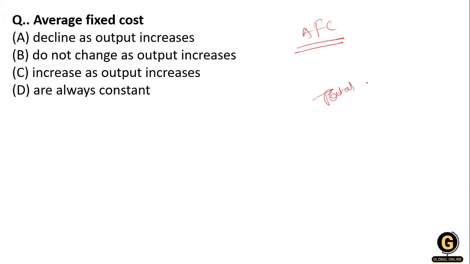So when your output increases, it's going to decrease. Okay, so you can see there is an inverse relationship between the total output and average fixed cost. If the total output or the total units increase, average fixed cost is going to decrease. If the total output decreases, average fixed cost is going to increase.